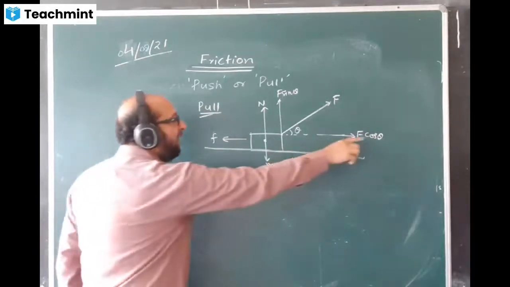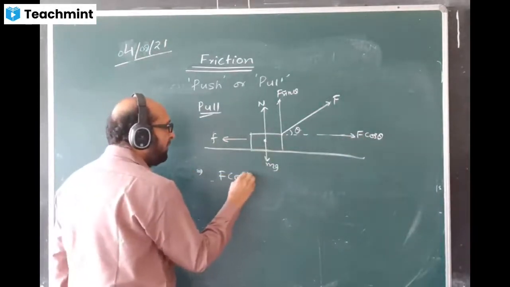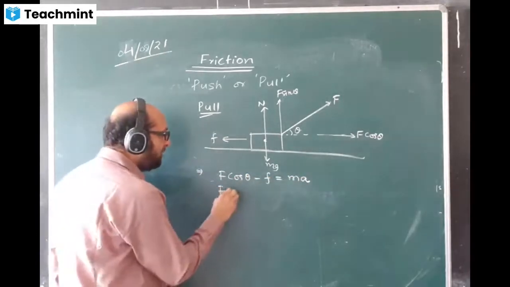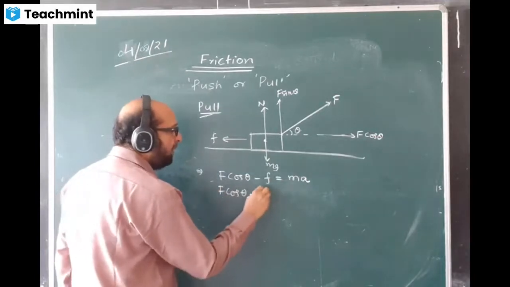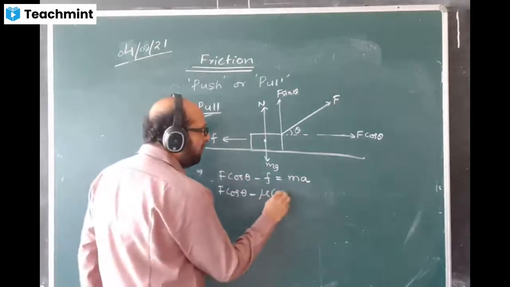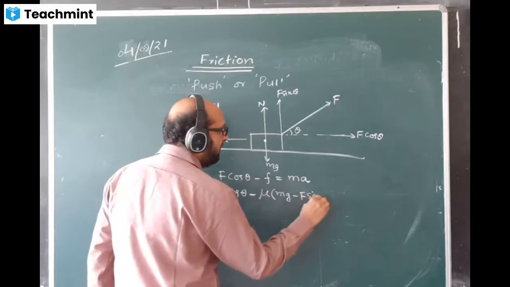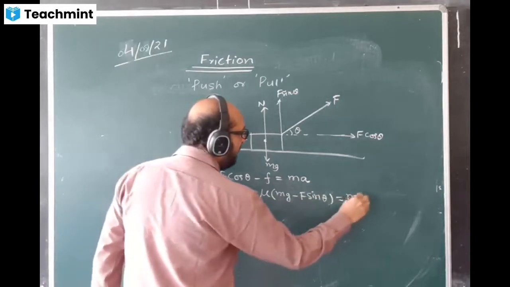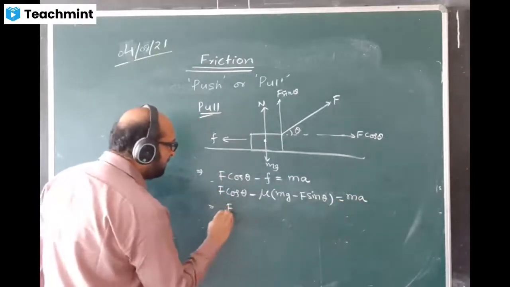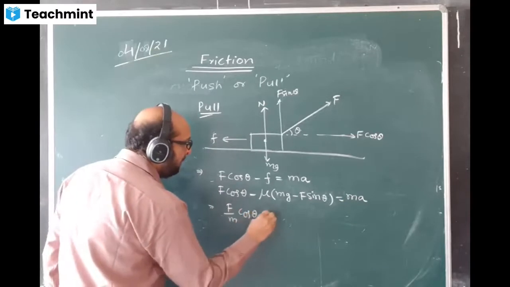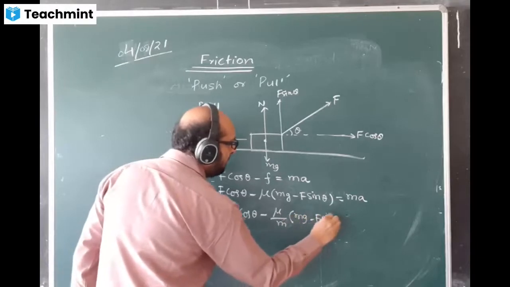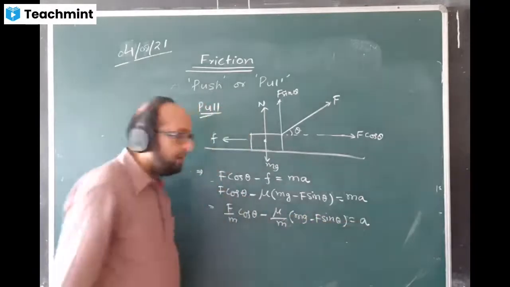I would write the equation: F cos theta minus f is equal to ma. I get F cos theta minus friction, formula mu into N. And what is the value of N? You already got it. I'm sure you have the value already there: mg minus F sin theta. So F cos theta minus mu (mg minus F sin theta) equals ma. If you make a the subject, this m will come in the divide here. Your answer will come like this: F by m cos theta minus mu by m bracket mg minus F sin theta is equal to a.